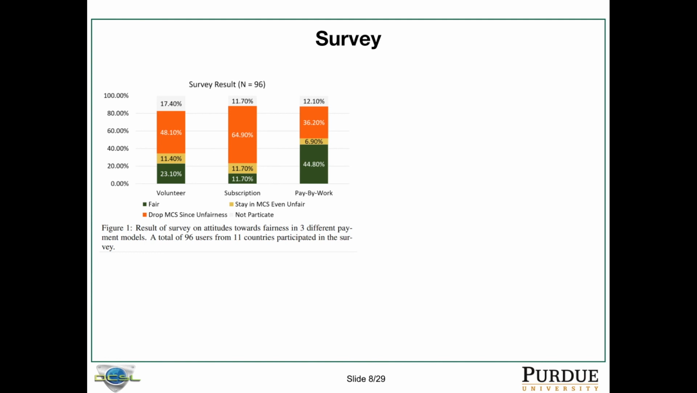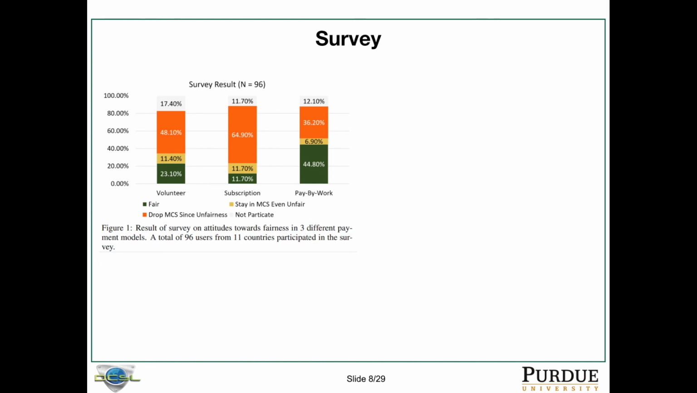For the subscription model, users get paid for a fixed period of time, and during this fixed period of time, each user gets paid the same, and each user may receive a different amount of tasks. The pay by work model says that users get paid in proportion to their contribution. And the questions we ask are, do you think this model is fair? And if you feel it's unfair, will you drop it? Or you do not even want to participate in mobile crowd sensing?